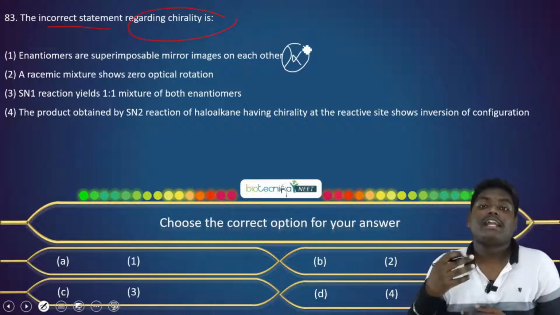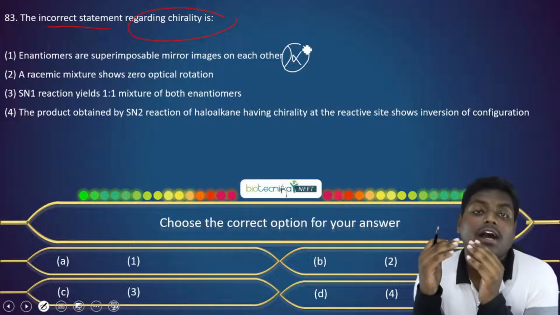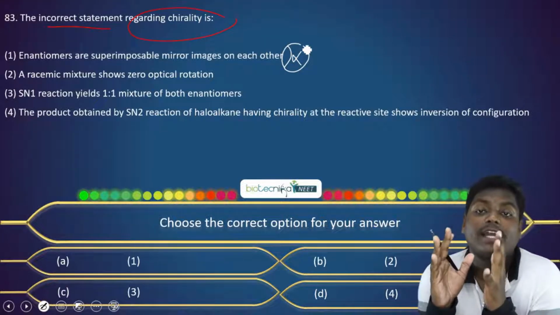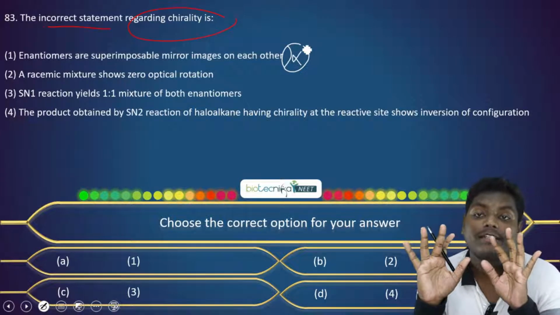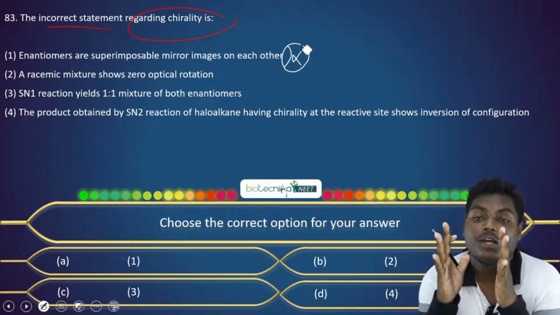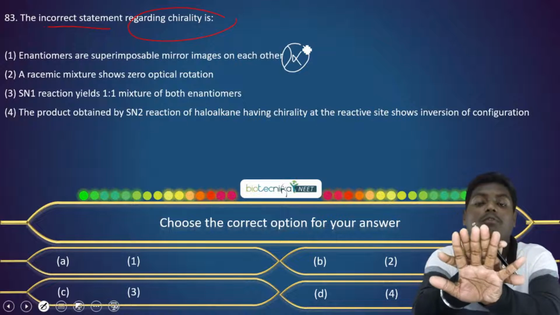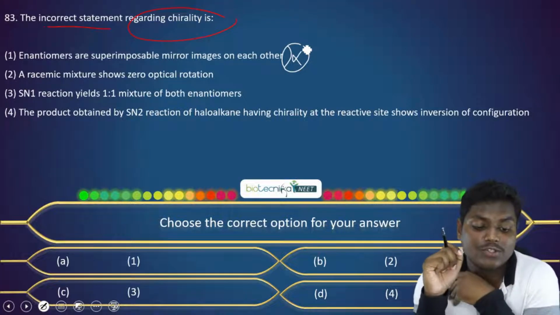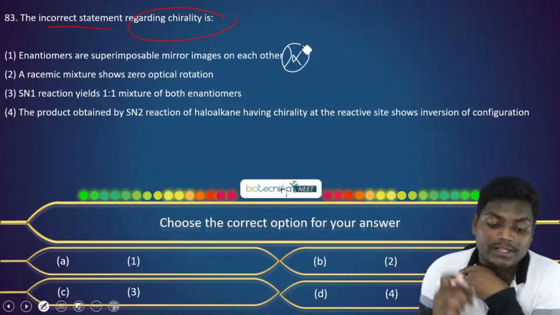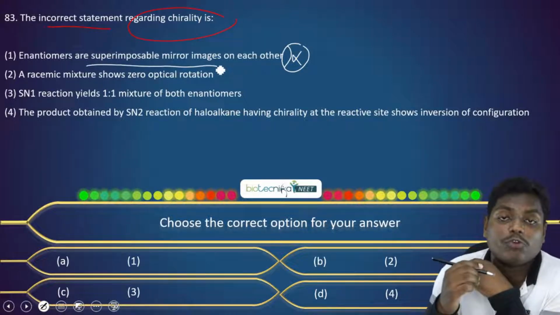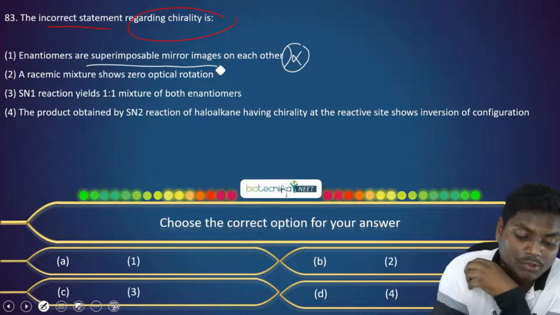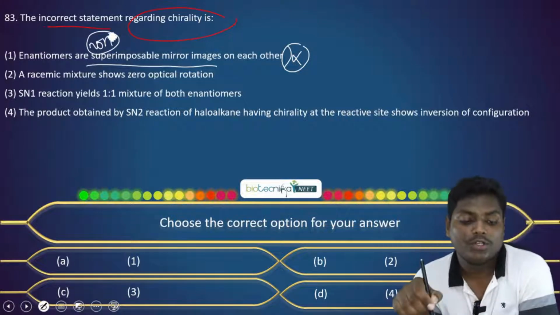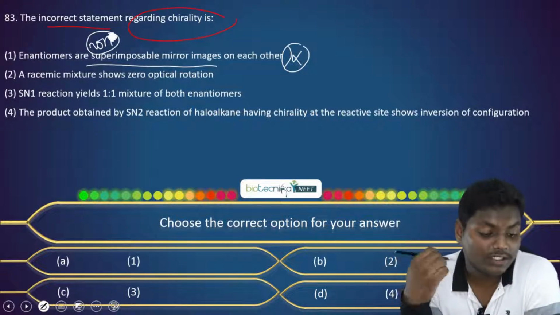What do we know about enantiomers? Enantiomers are mirror images, that is true, but they are non-superimposable. A fine example is our hands. If you have these hands, you can see these are mirror images, but if you try to overlap them, they won't overlap. So these are enantiomers. The first statement says enantiomers are superimposable mirror images. They are mirror images, that's true, but they are not superimposable. They are non-superimposable mirror images. That's important. So this is the incorrect statement. Now let's go through the other options also.